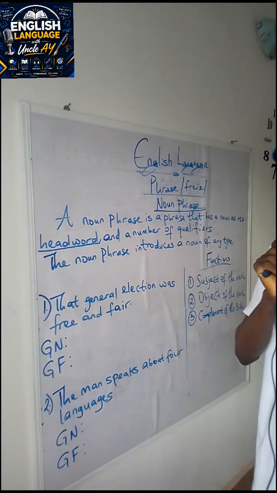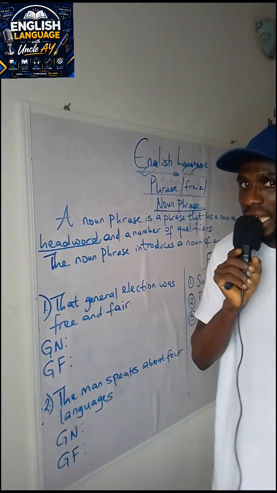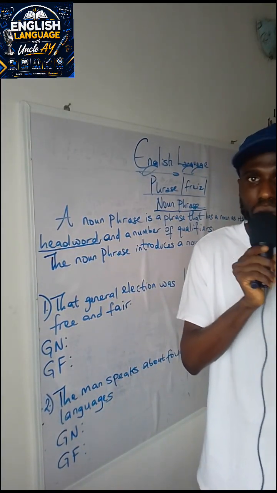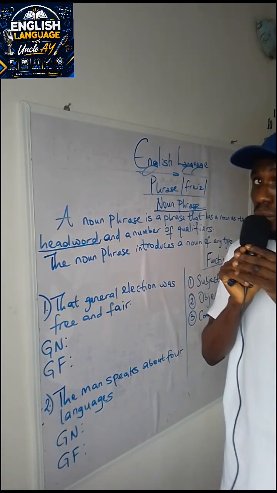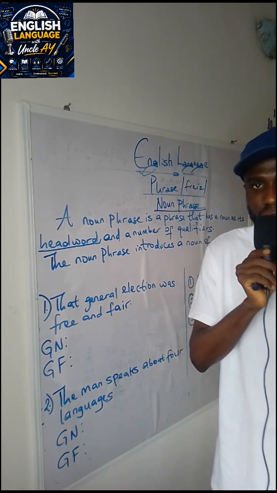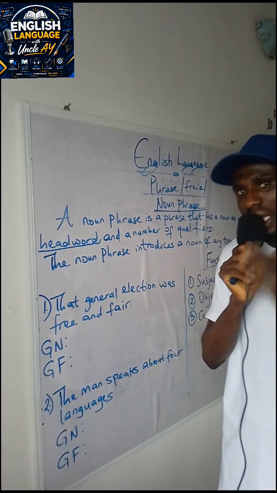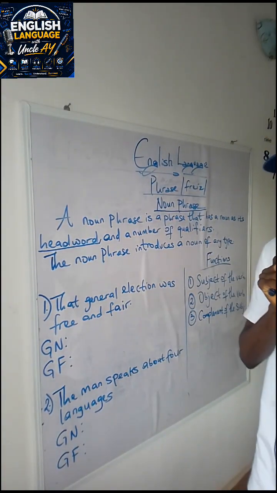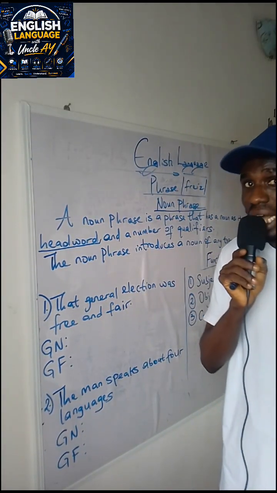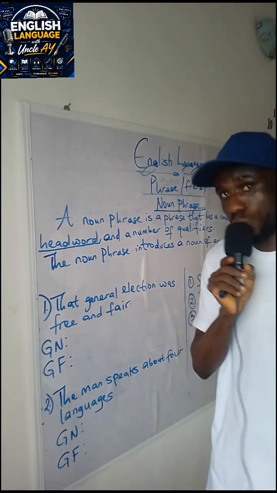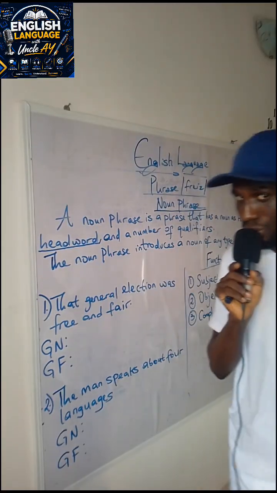Now, before I go further, I also need to bring to your cognizance that there are 2 basic types of nouns in the English language. The very first one is the proper noun, and then we have the common noun. But you see, under the common noun, we also have types of nouns. Under the common noun, you have the concrete noun, you have the abstract noun, you have the countable and uncountable, and then finally you have the collective nouns. But if you're being asked anywhere, how many types of nouns do we have in the English language? Basically 2 of them, and that is the proper, and of course the common noun. These 2, proper and common noun.